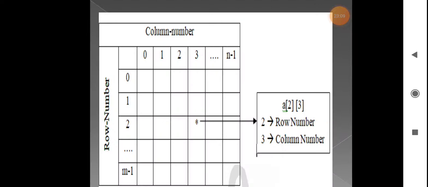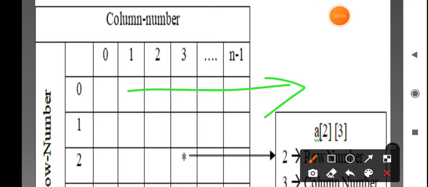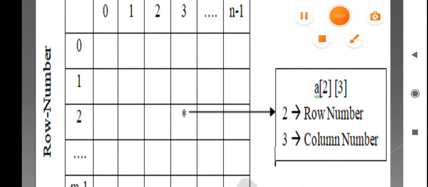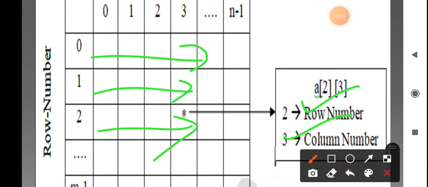Okay, so next, how the row number and column number are accessed, you have to see in this block diagram. Here this is the row, this is the column. I have explained this even in the 3 marks question. So this is an important question. See here, row number is there, column number is there. So here we are having 2 rows and 3 columns.